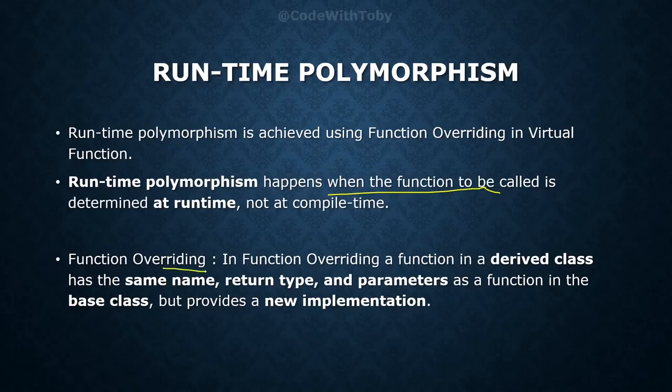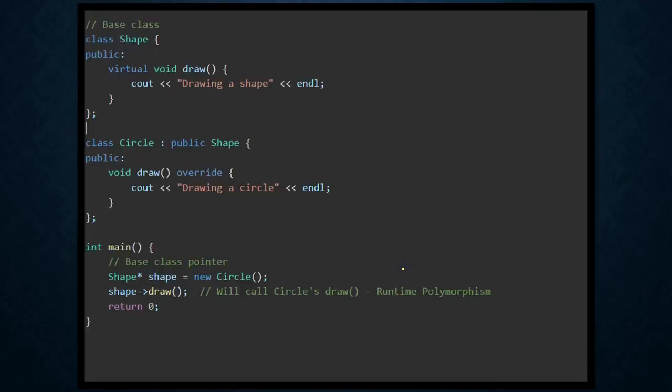So what is function overriding? In function overriding, a function in a derived class has the same name, return type and parameters as a function in the base class, but we provide a new implementation in the derived class. If you can see in this example, we have a shape class which is inherited by a circle class.